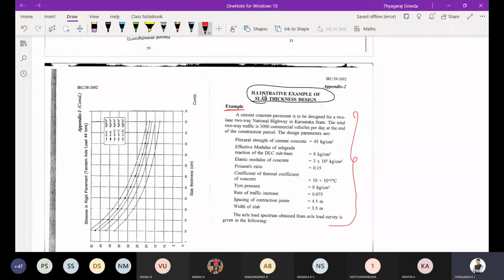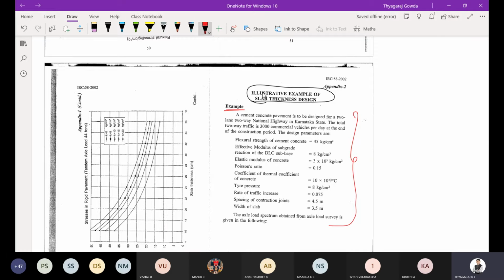The design parameters are: flexural strength of cement concrete, that is 45 kg per centimeter square. Modulus of subgrade reaction is 8 kg per centimeter cube. Young's modulus of concrete is 3 into 10 power 5. Poisson's ratio 0.15. Thermal coefficient 10 into 10 power minus 6. Tire pressure 8 kg per centimeter square. Rate of traffic increase is 0.075. Spacing of the contraction joints is 4.5. Width of the slab is 3.5. So up to here note down.